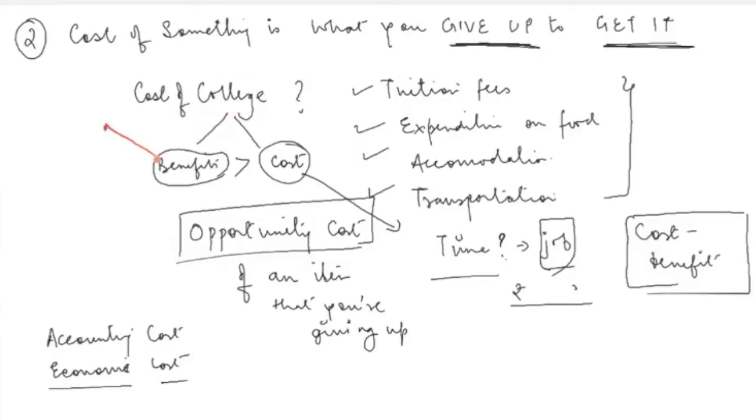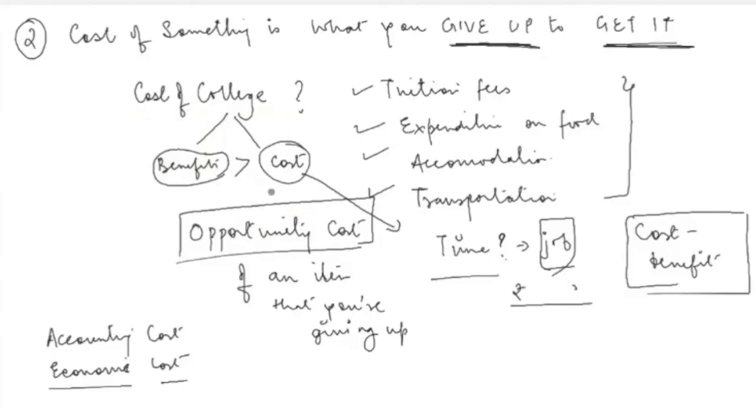You will take into account the kind of knowledge that you get, and the future job that you might get after completing your college degree. So after making a true sense of the total benefits and the total cost, if finally you come to a conclusion that your benefits are more than the cost, then you take up the decision to go to college. And that is how economists would operate. This is the second principle of economics, that whenever we look at the cost of something, we should incorporate the concept of opportunity cost.